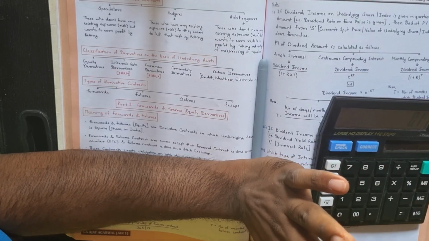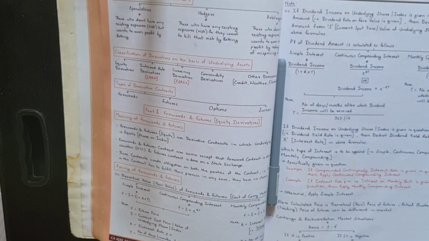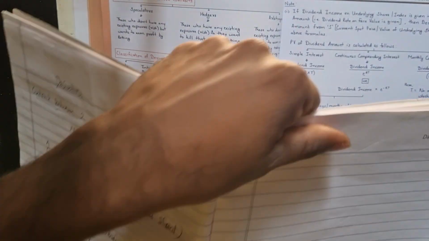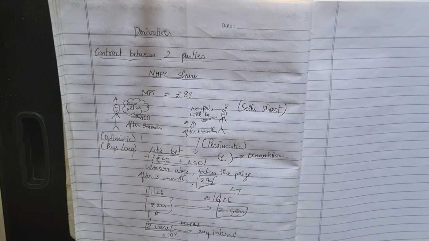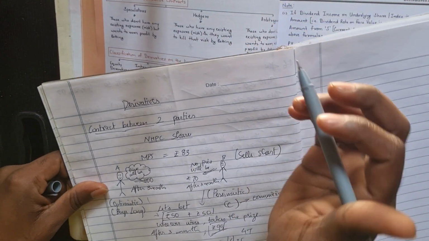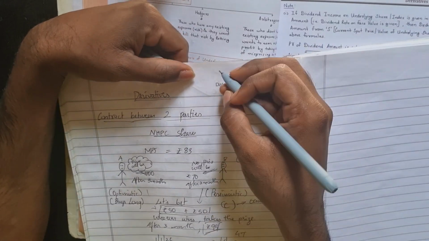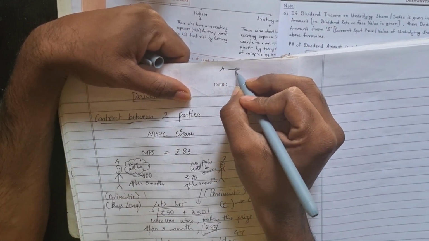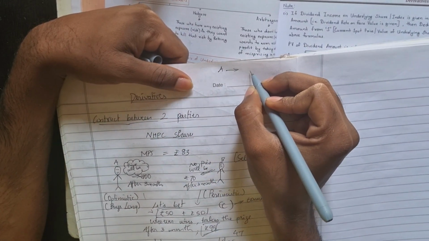Now who are hedgers? Hedging is a good concept. This we will learn in the second part. Hedging concept we have, and that time I will explain it to you in detail. Now just listen to me. Let's suppose a person, A, is having an NHPC share of rupees 83.